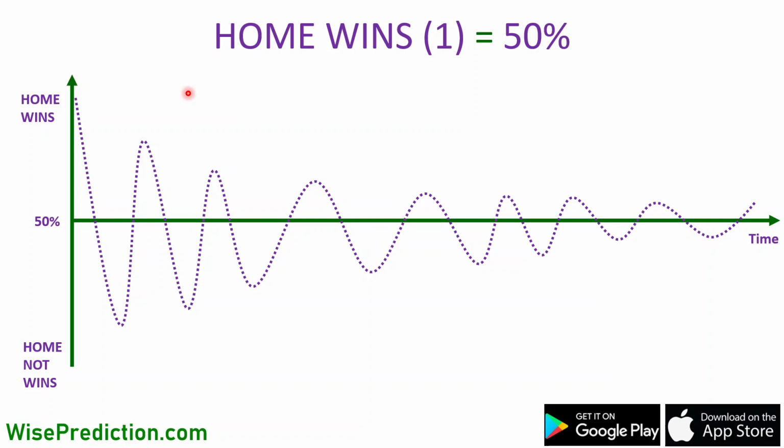But in theory, let's say that they have exactly the same performance conditions, and based on that, they keep playing against each other. So the results are going to be fluctuating around 50%, which is the chance of the home team to win the match. In some cases, the home team will be winning the match, in some cases not. But if they play an infinite number of times against each other, the expectation is that half of the games will end with the victory of the home team.